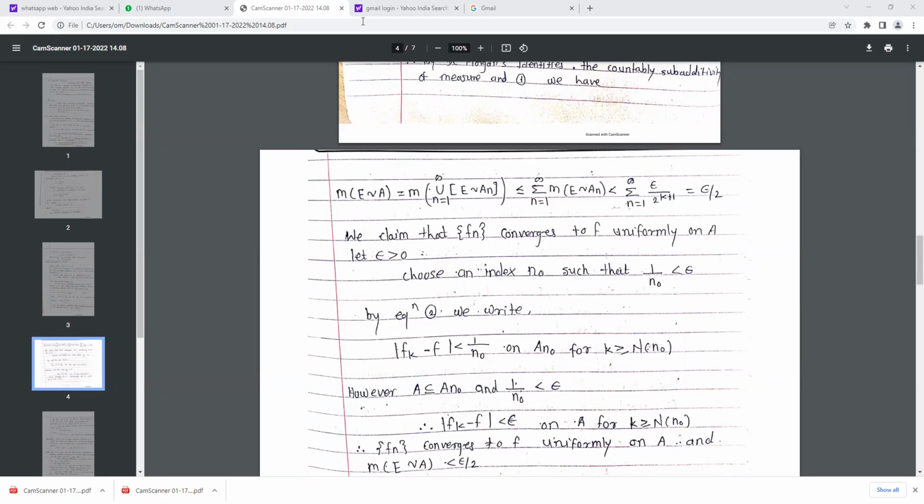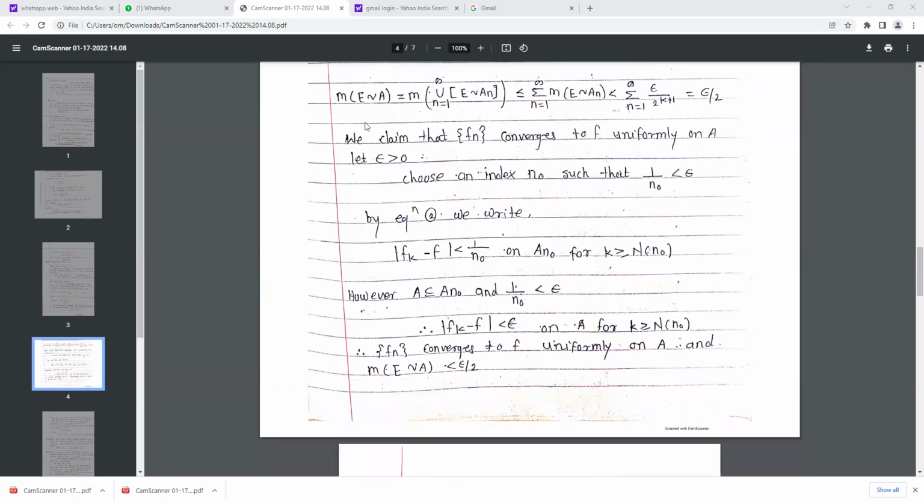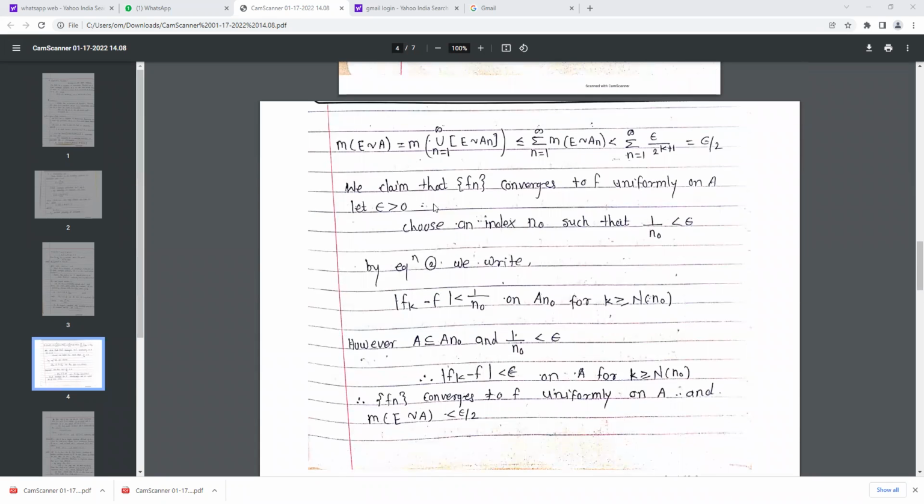Now see, we claim that Fn converges to F uniformly on that set A. Let epsilon be greater than 0. Choose an index n naught such that 1 upon n naught is less than epsilon. We choose an index from the terms of the sequence, that is n naught, such that 1 upon n naught is less than the particular epsilon which we have chosen already.